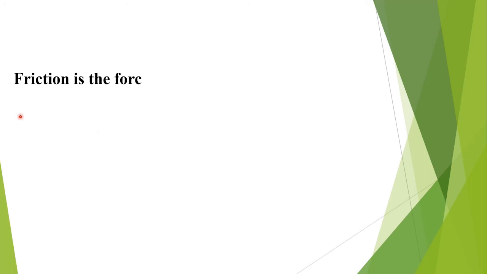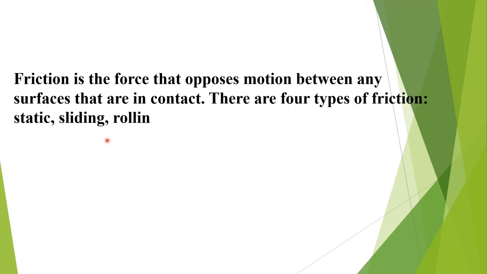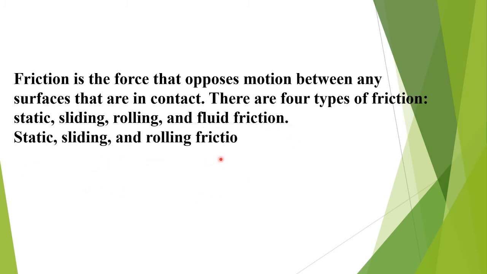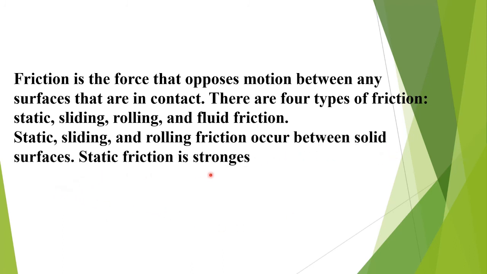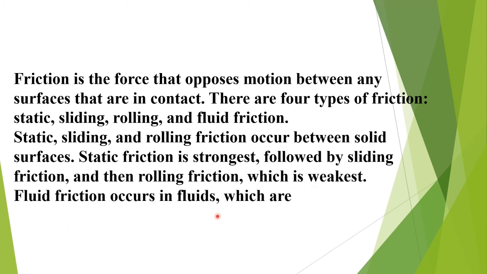Friction is the force that opposes motion between any surfaces that are in contact. There are four types of friction: static, sliding, rolling and fluid friction. Static, sliding and rolling friction occur between solid surfaces. Static friction is the strongest, followed by sliding friction and then rolling friction. Which is the weakest one? Fluid friction occurs in fluids, which are liquids or gases. This is the summary of these four types of friction.